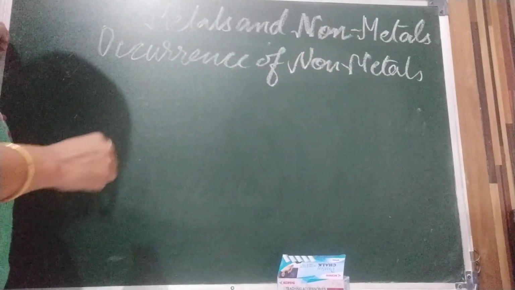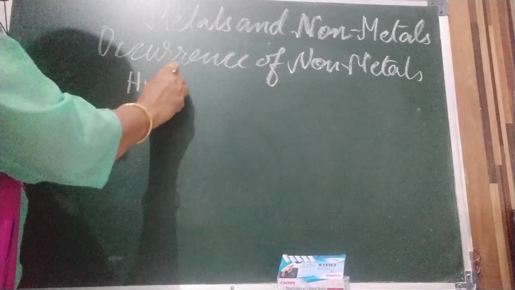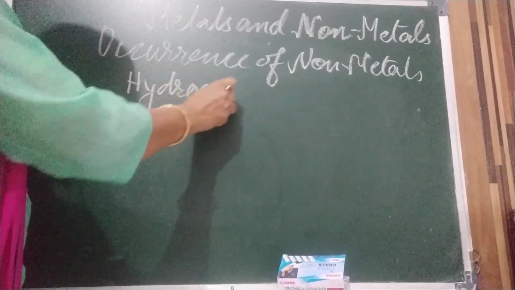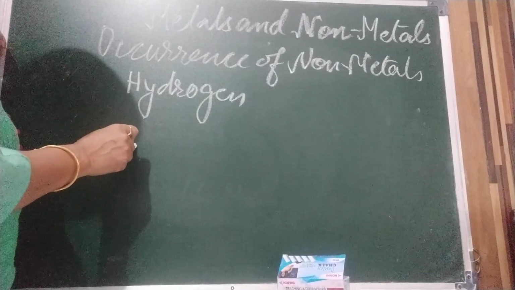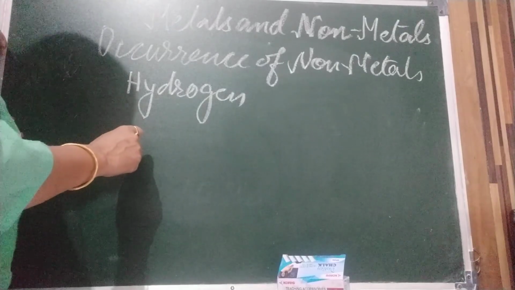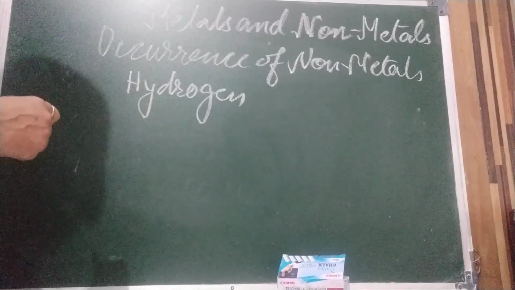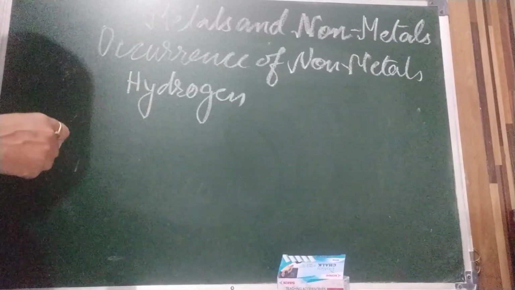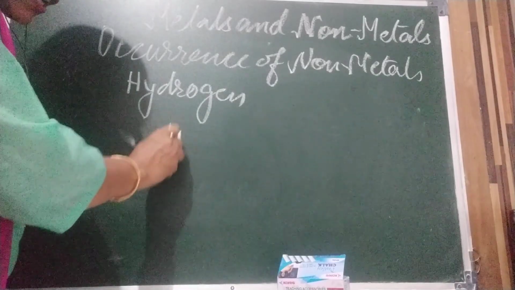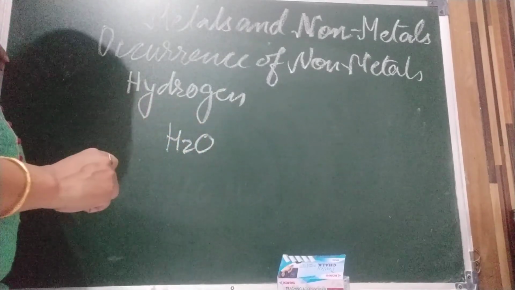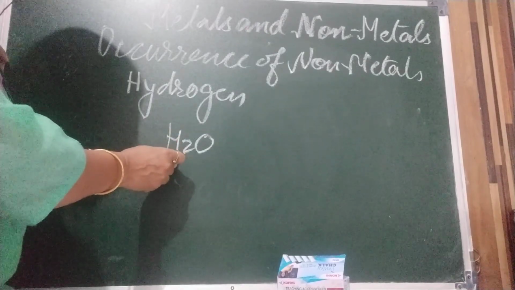First we are going to discuss hydrogen. It is the most abundant element in the universe. It makes up the sun and other stars. On Earth, hydrogen mainly occurs in combined form as a constituent of water.